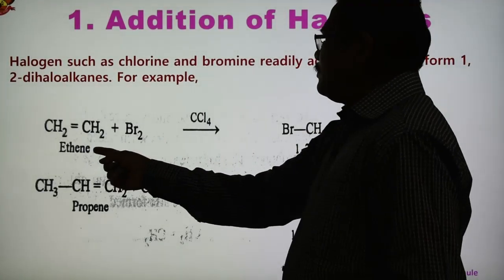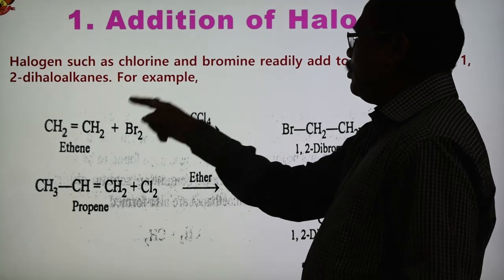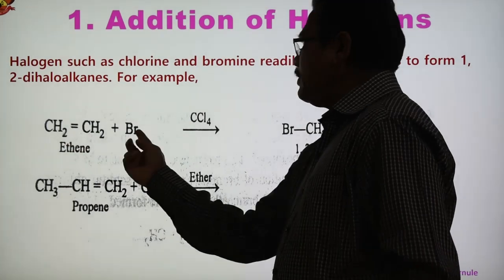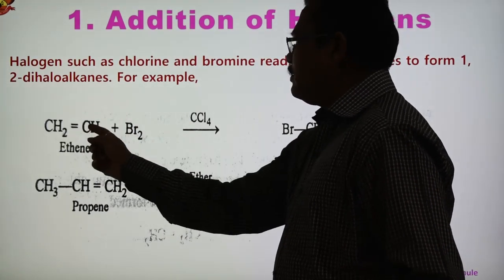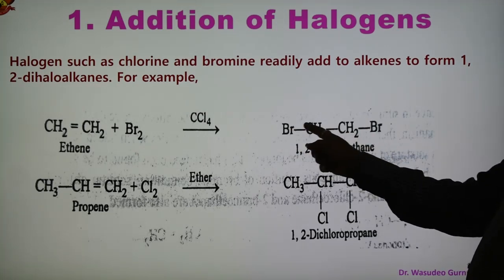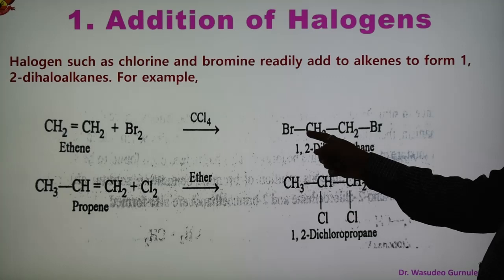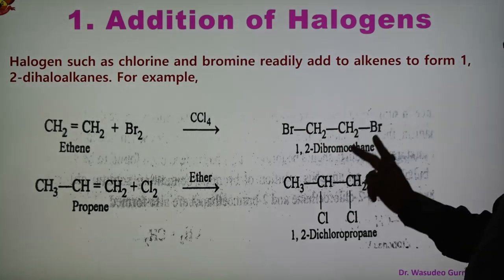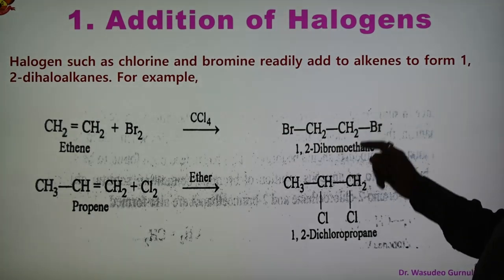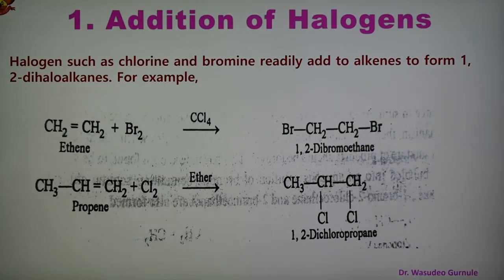This is ethene reacting with bromine. Addition of bromine takes place because the double bond is there. Between these two carbons, two bromine atoms add, one on each carbon. So see the reaction product: one bromine is added on this carbon and the second on this carbon. Carbons 1 and 2 both contain Br, therefore it is known as 1,2-dibromoethane, with two carbons, ethane.